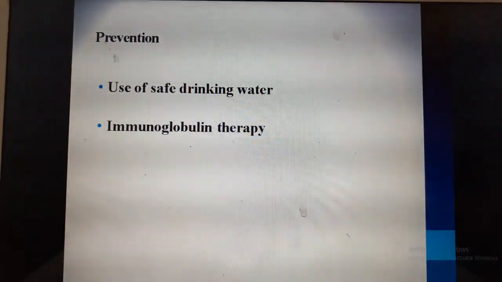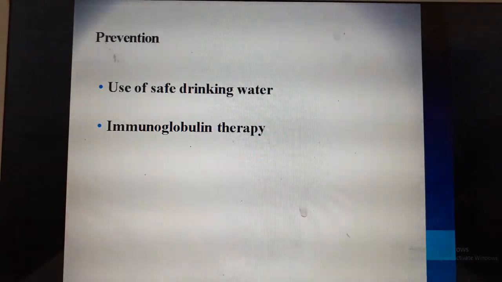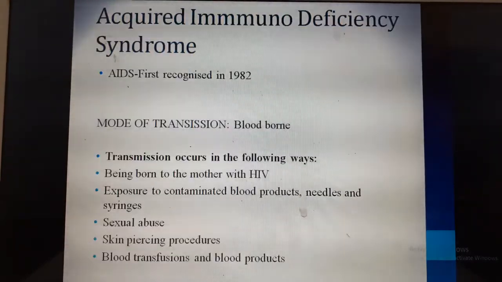Prevention is by using safe drinking water. Tell the parents to give boiled cool water, and immunoglobulin therapy, which we usually don't give.